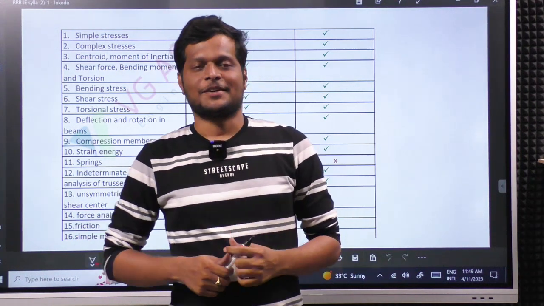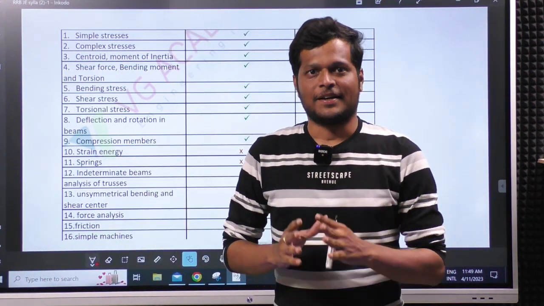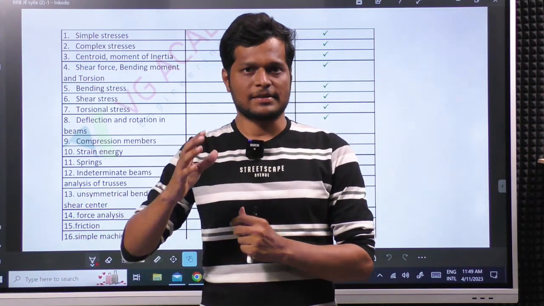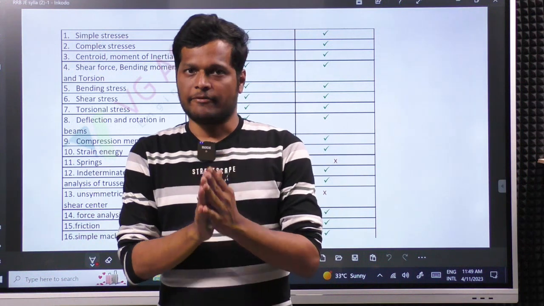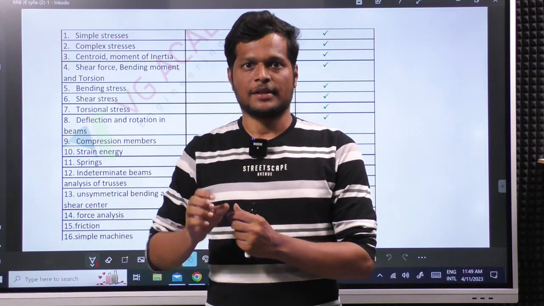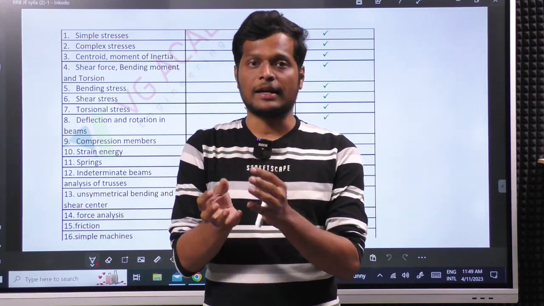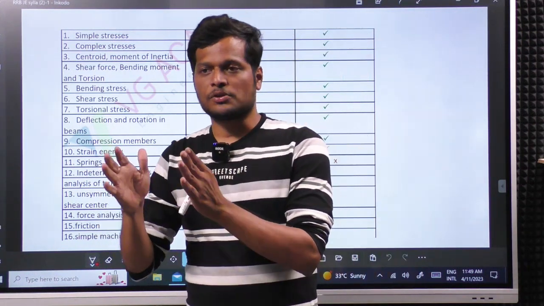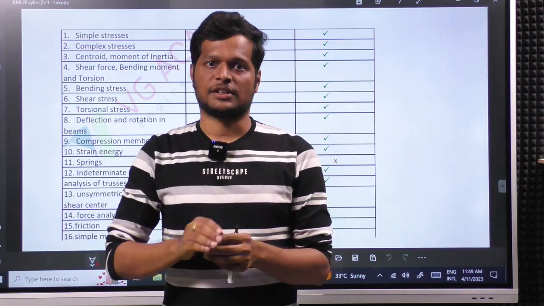Hi students, the first subject we are starting in RRB and SSC JE is strength of material. The main reason is this has a weightage and this is an independent subject. Independent means it doesn't need knowledge of any other subject to start strength of material. If you want to start RCC or steel structure, you have to know strength of material.